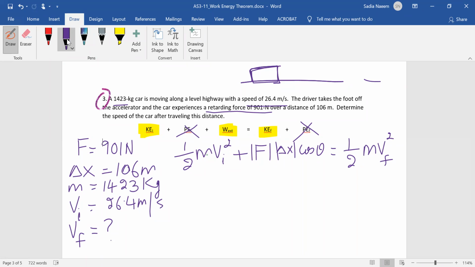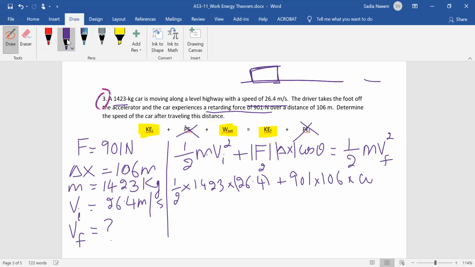Let's plug in all the numbers now. So we have half times m, which is 1,423, times v initial, which is 26.4, squared, plus F, which is 901, times delta x, which is 106, times cosine. Remember, this force is a retarding force, a frictional force, so it's acting in the direction opposite to motion.